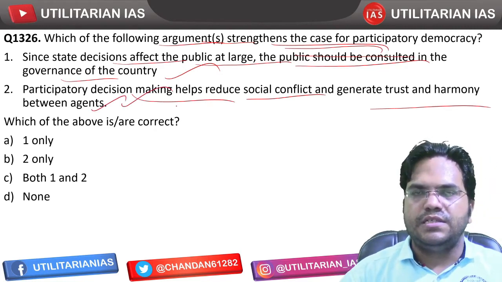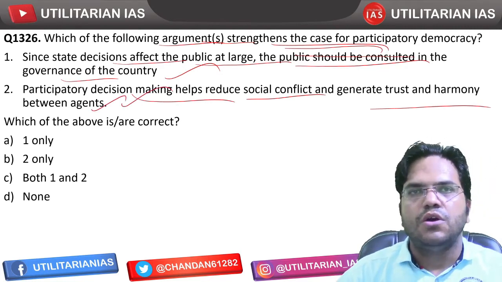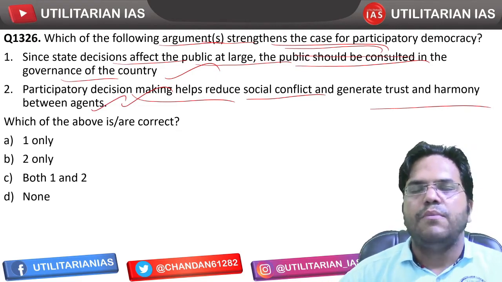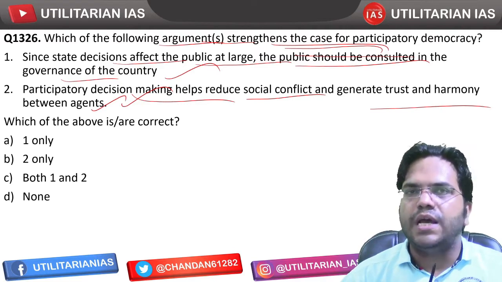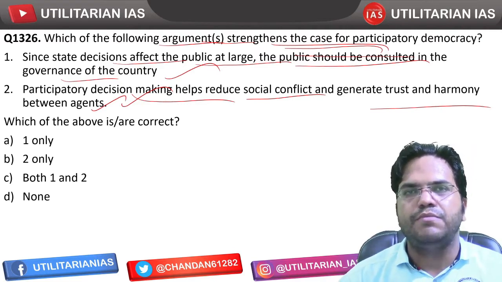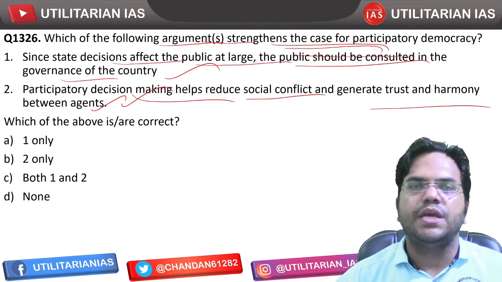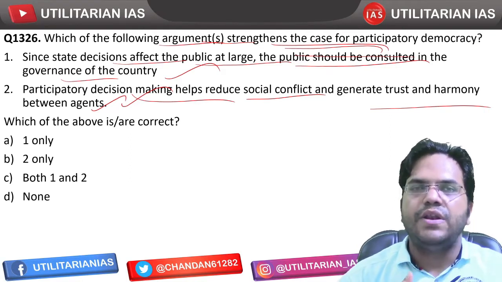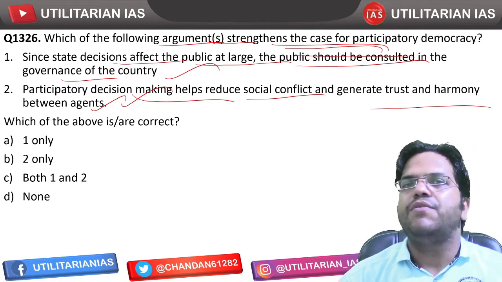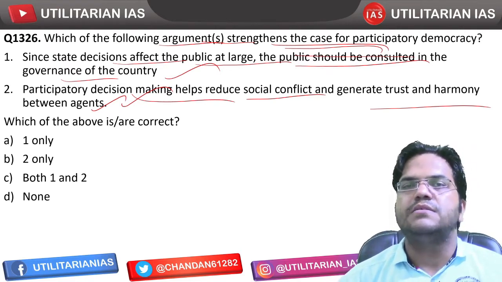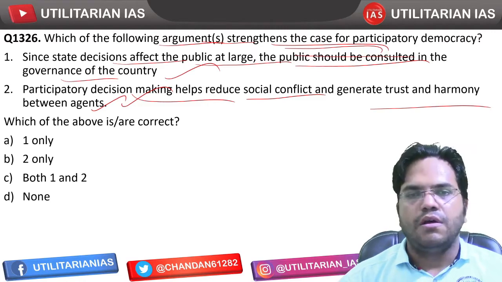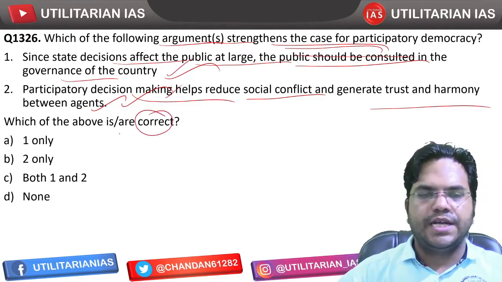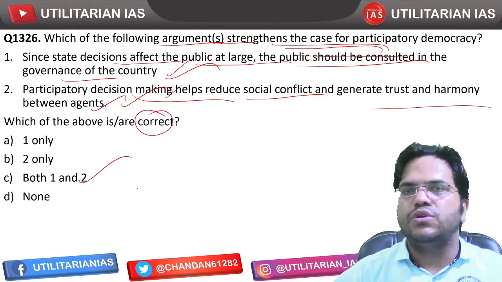When you have inclusion of every social group in decision making, be it on religious lines, caste lines or gender lines, that decision will enjoy trust and harmony, because every member of that society has been consulted in that particular decision. Both statements are correct, and the directive statement is correct.